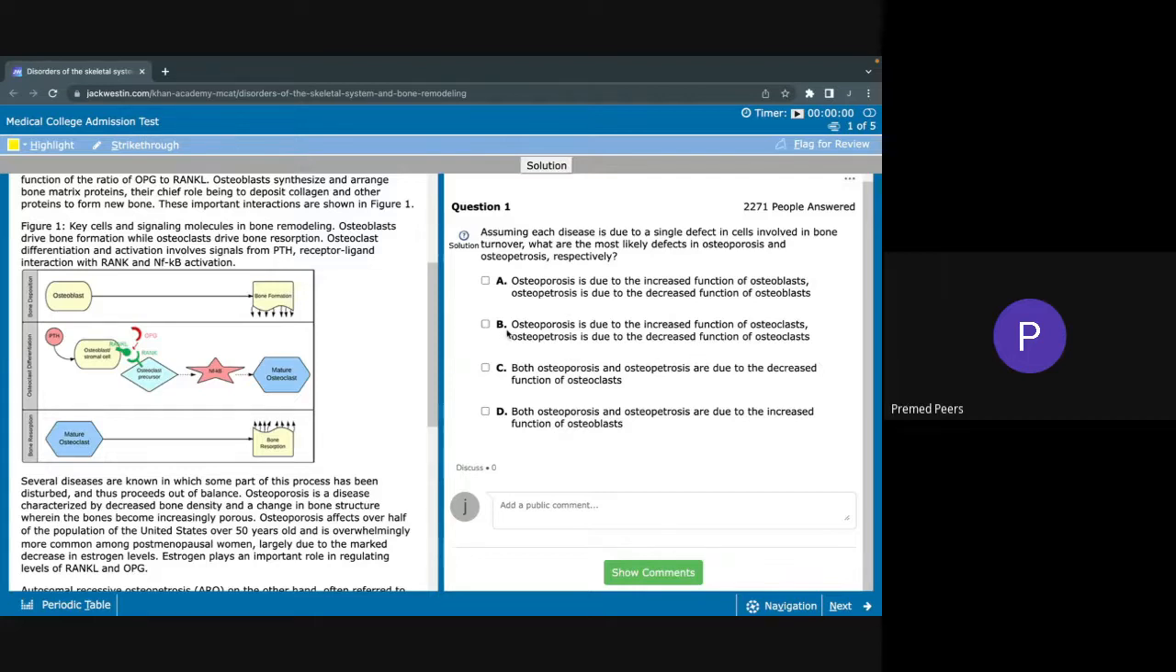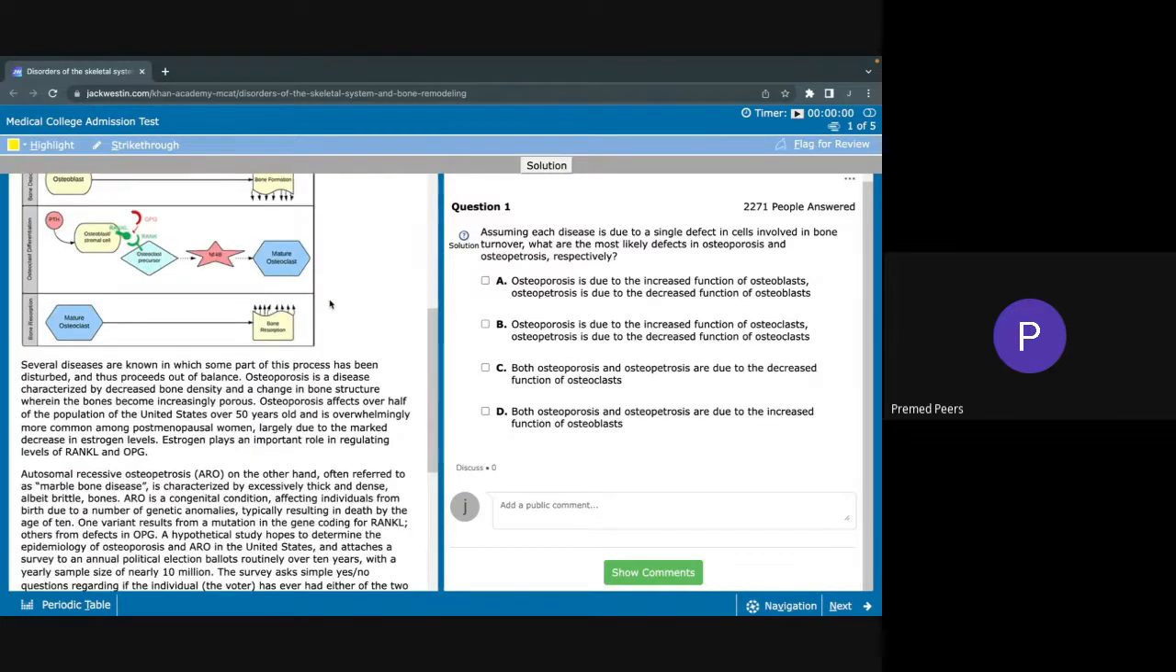So if we think of this in terms of the question, osteoporosis is due to the increased function of osteoclasts. So increasing osteoclasts will cause an increase in bone resorption, whereas osteopetrosis, if it's due to the decreased function of osteoclasts, will result in less bone resorption. Whereas A is saying the exact opposite: osteoporosis is due to the increased function of osteoblasts, or increased bone formation, and osteopetrosis is due to the decreased function of osteoblasts, or decreased bone formation.